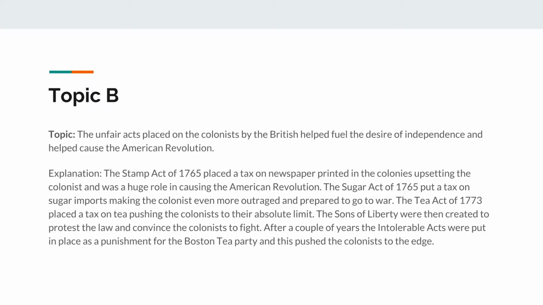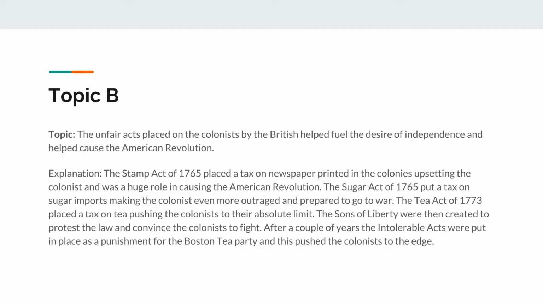Topic B. The unfair acts placed on the colonists by the British helped fuel the desire for independence and helped cause the American Revolution. The Stamp Act of 1765 placed a tax on newspapers printed in the colonies, upsetting the colonists, and played a huge role in causing the American Revolution. The Sugar Act in 1765 put a tax on sugar imports, making the colonists even more outraged and prepared to go to war.